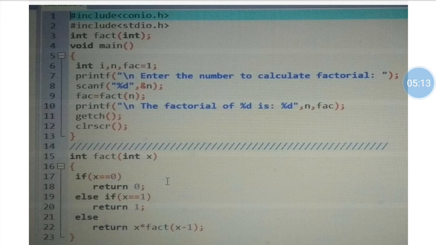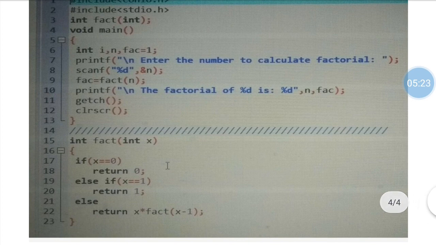So this is the method: in the function definition part, we can call the factorial function to calculate the factorial.